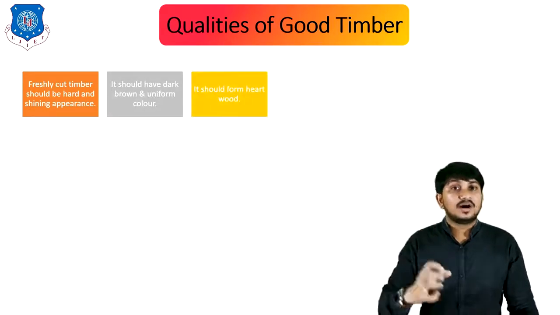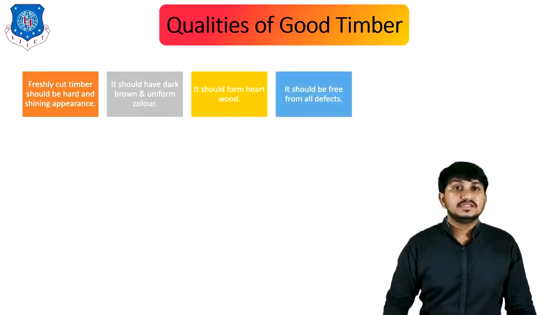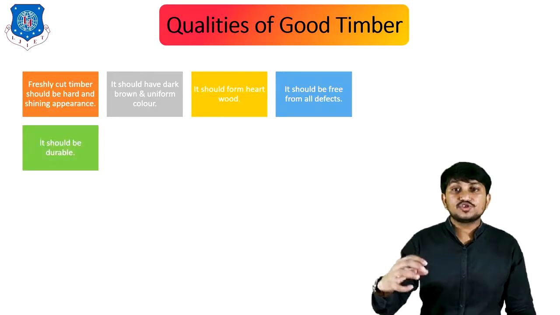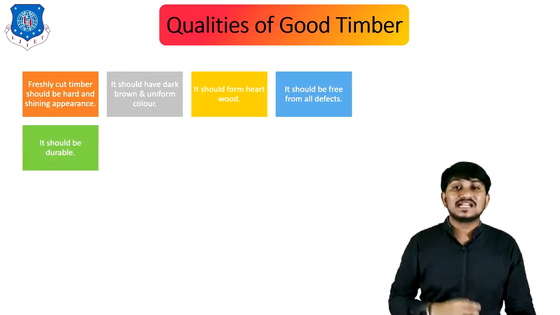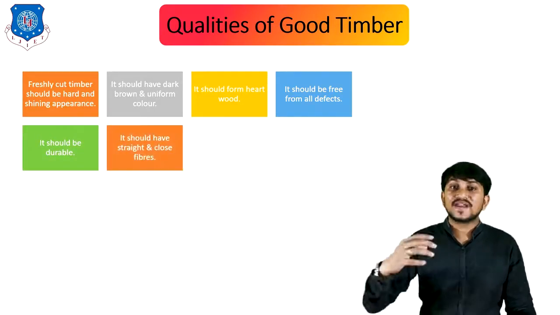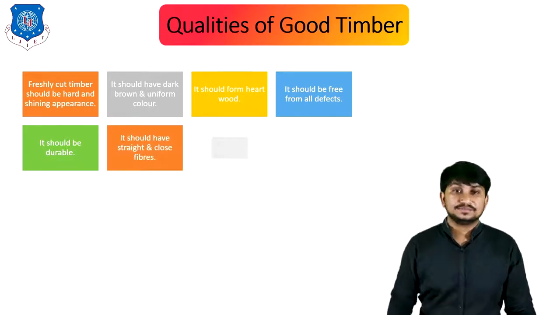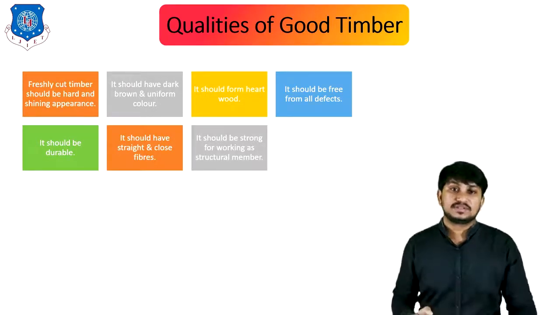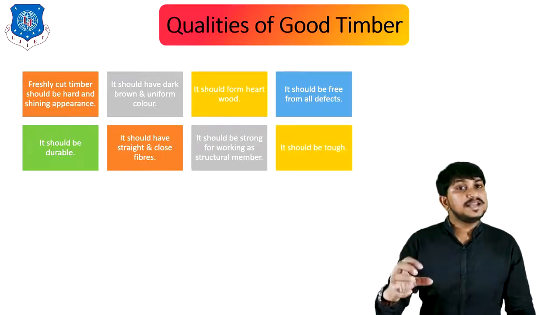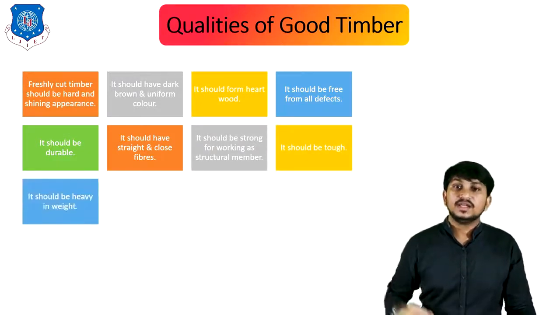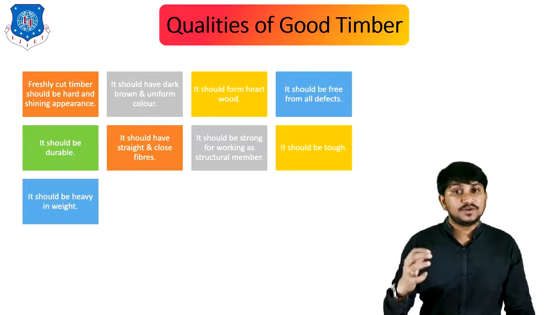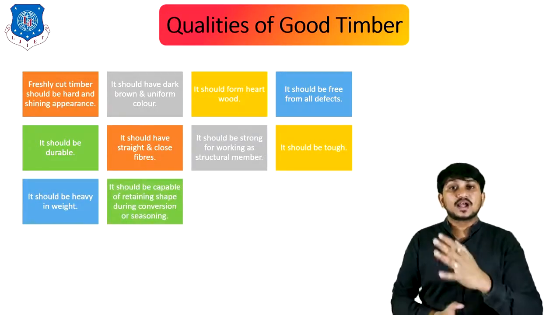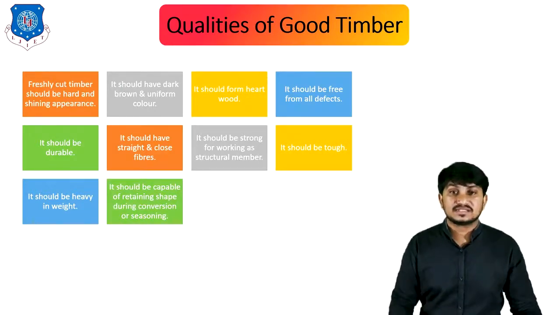It should form hardwood. It should be free from all defects. It should be durable and long lasting. It should have straight and close fibers. It should be strong for working as structural members. It should be very tough. It should be heavy in weight. It should be capable of retaining shape during conversion or seasoning process.